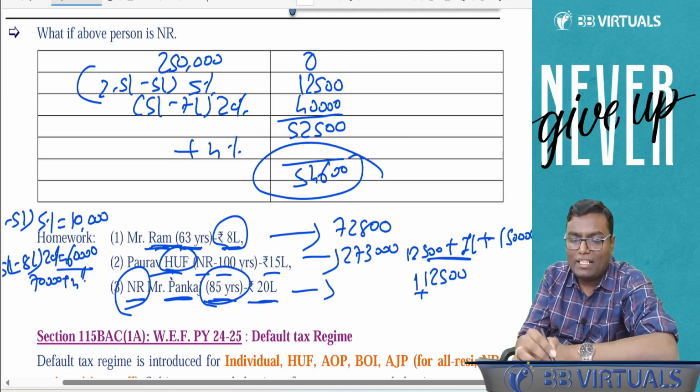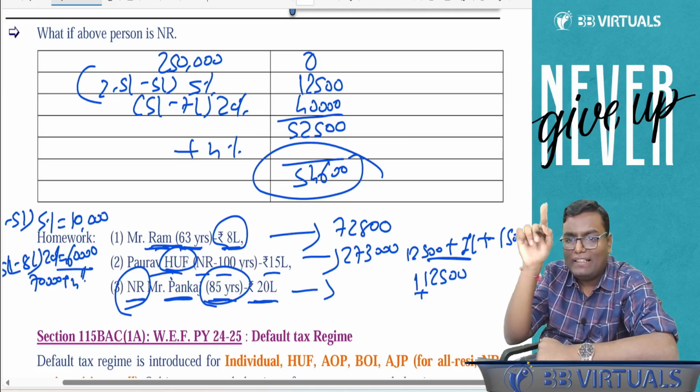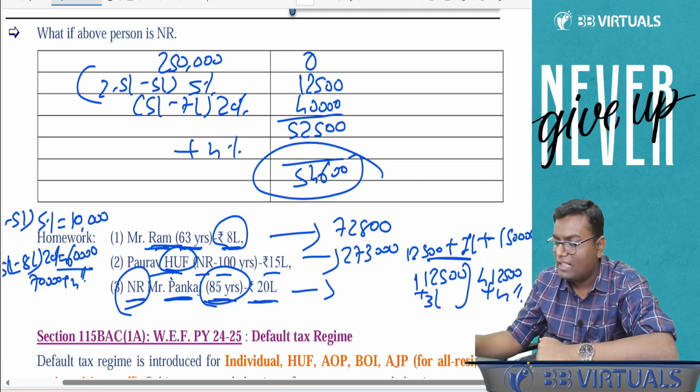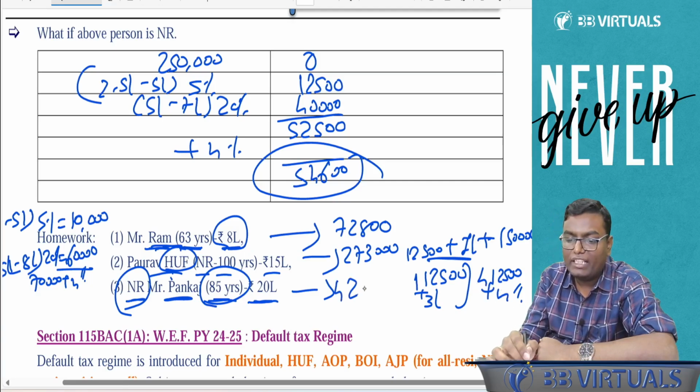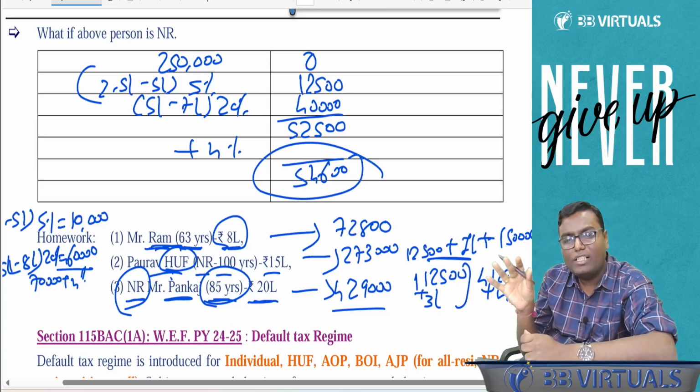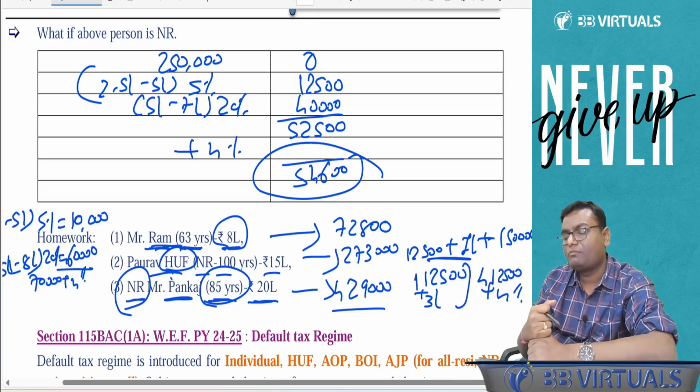And more than 10 lakh, it is up to 20 lakhs. On the balance 10 lakh, 30%, 3 lakh. Total will be 4,12,500 plus compulsory 4% health and education cess, 4,29,000. Are you understanding the different permutation combinations?